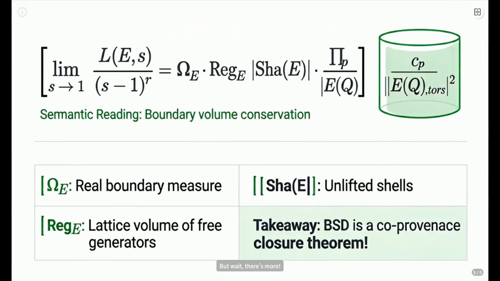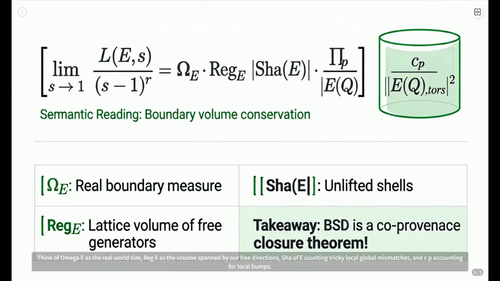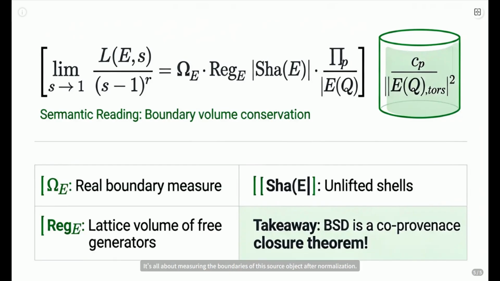But wait, there's more. The full BSD conjecture also predicts the coefficient after dividing by s minus 1 to the power of r. This paper interprets this coefficient as a boundary volume. Think of Omega_E as the real-world size, Reg_E as the volume spanned by our free directions, Sha of E counting tricky local-global mismatches, and c_p accounting for local bumps. It's all about measuring the boundaries of this source object after normalization.